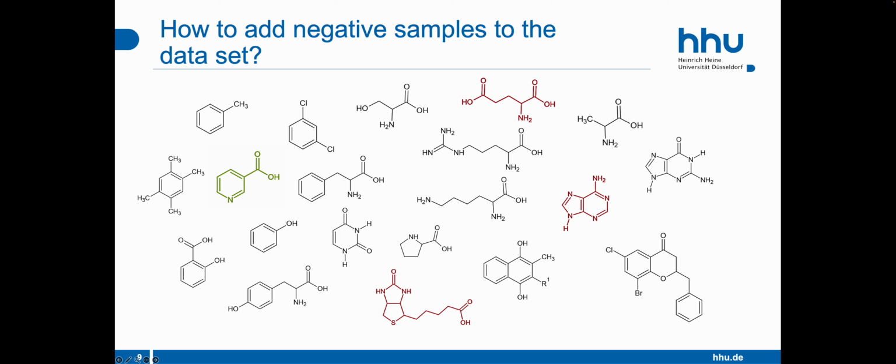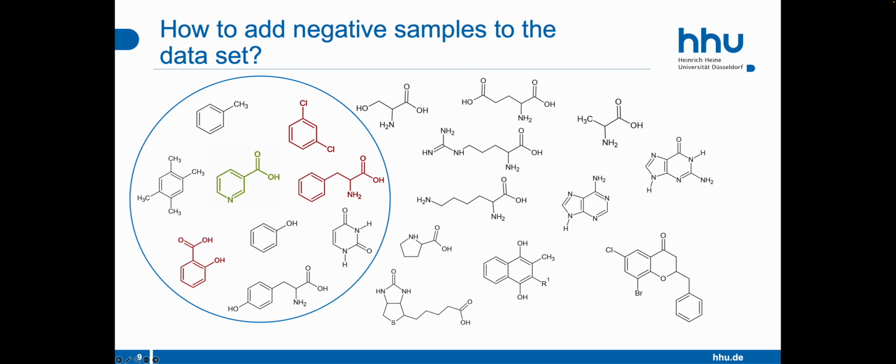However, when doing such a completely random sampling, we might find that the trained model is not very good at distinguishing between the true substrates and small molecules that are structurally similar to the true substrates. To overcome this, we can only consider those small molecules that are structurally similar to the true substrate. This results in a more difficult learning task that forces the machine learning model to learn the important features for distinguishing substrates from structurally similar non-substrate molecules.